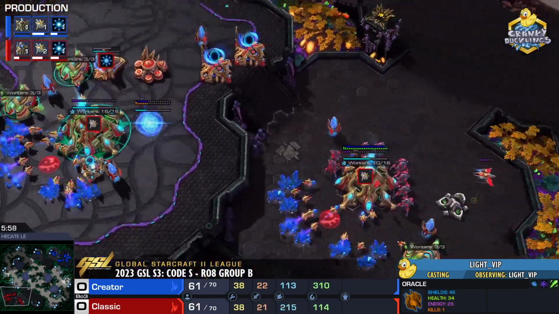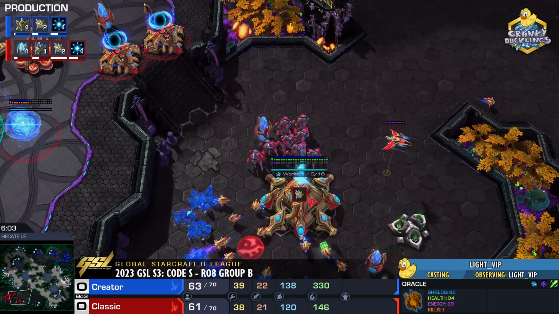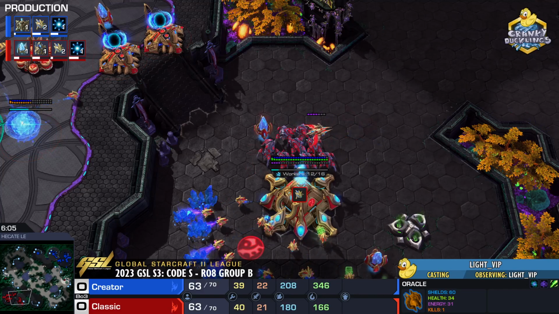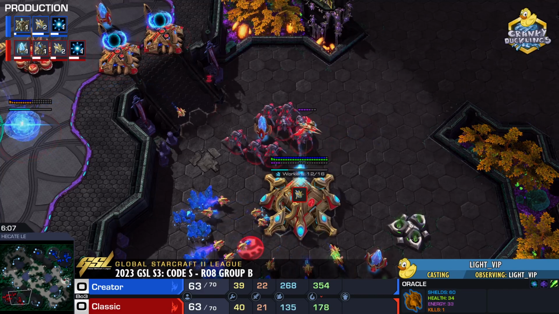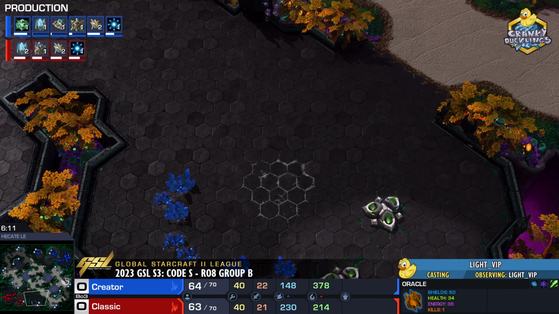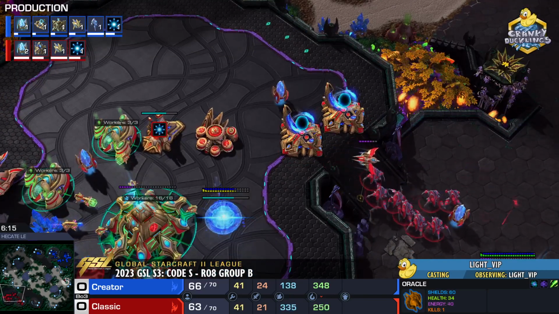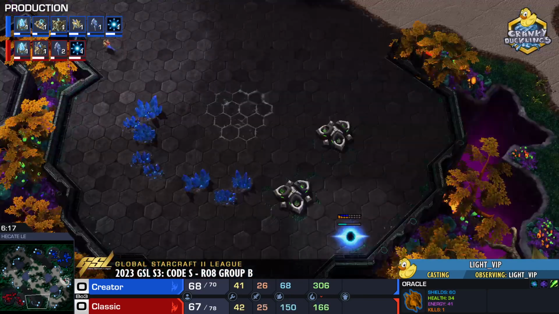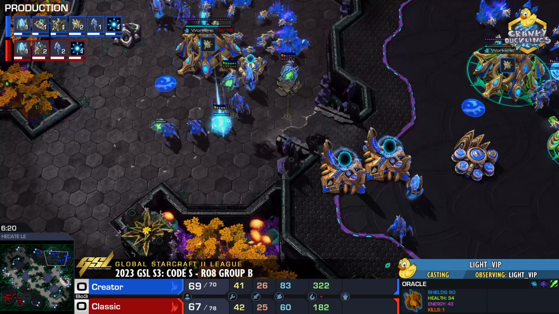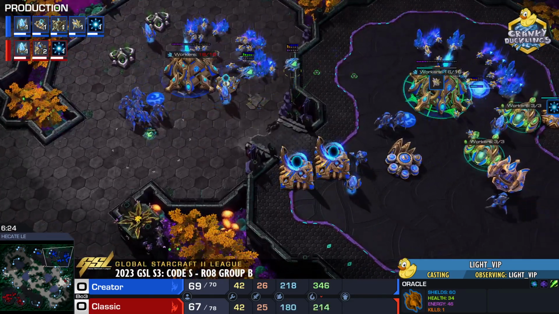Now it's all about the Stalker versus Stalker, at least initially. Now, there are a couple of different ways that you can deviate from Stalker v Stalker. You can head into +1 and, of course, just double down on a gateway-based army. You can try to supplement your army with robo production, with Immortals. You can try to tech into Disruptors, which will be later on towards the mid-game. Once we get a 3-base saturation, there are different ways to tech up. And where are our players going to take us?